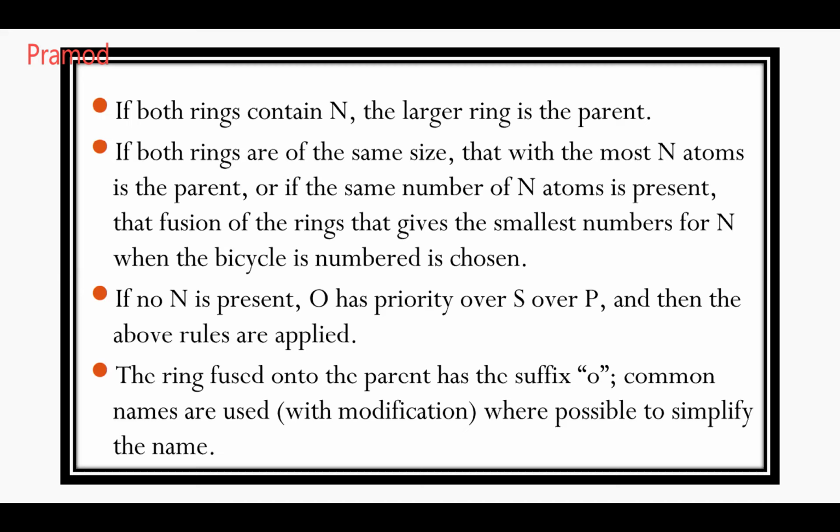Next, the ring fused onto the parent has the suffix o. Common names are used where possible to simplify the name. Let us see how they are named.